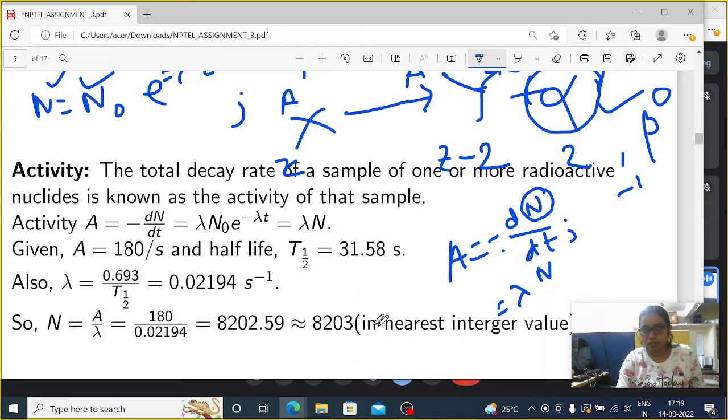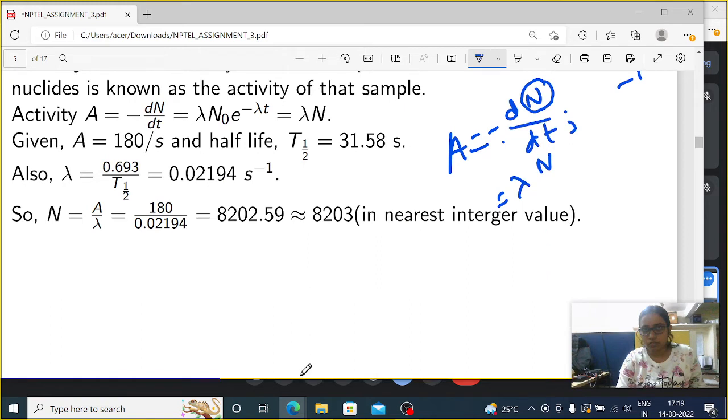Lambda is 0.693 divided by T half, and T half means 31.58.